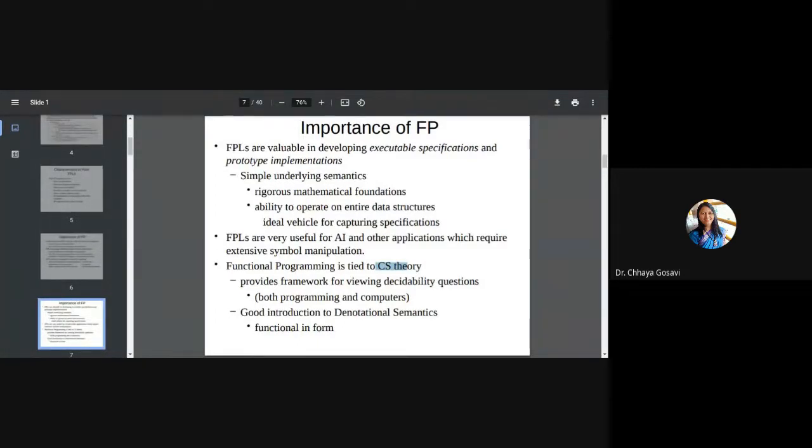Such systems are called expert systems or decision making systems. It is very easy to implement such decidability questions or decision making systems with functional programming languages. It also gives a good introduction to denotational semantics in functional form.